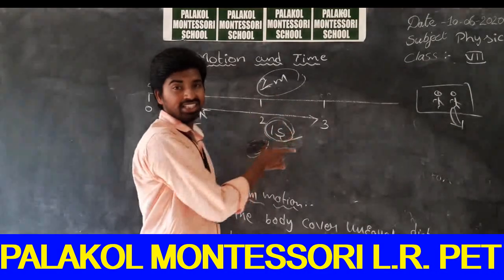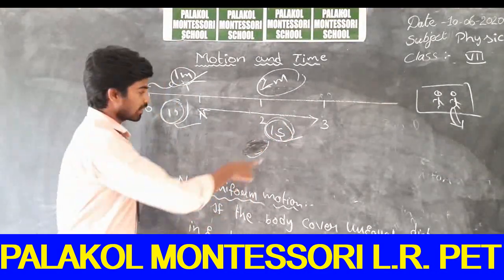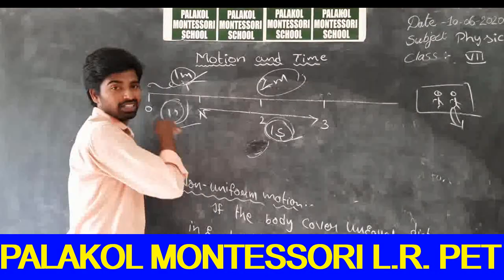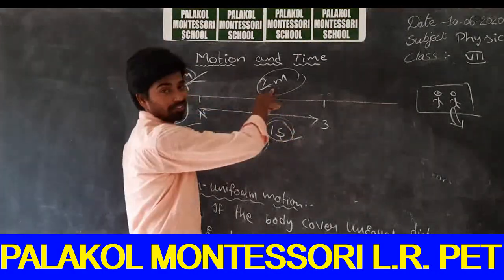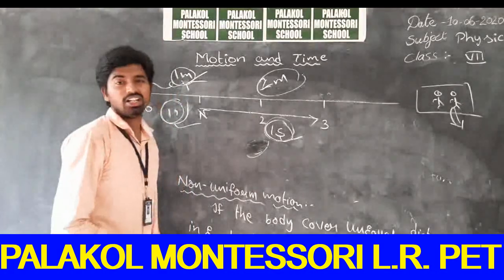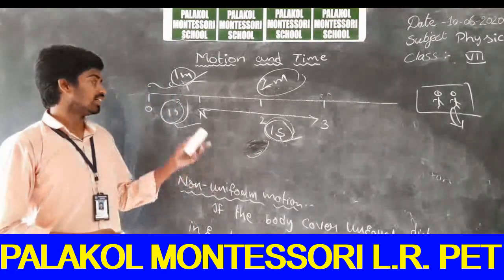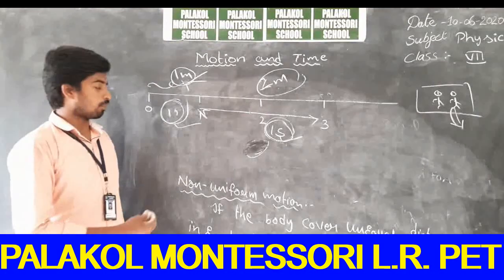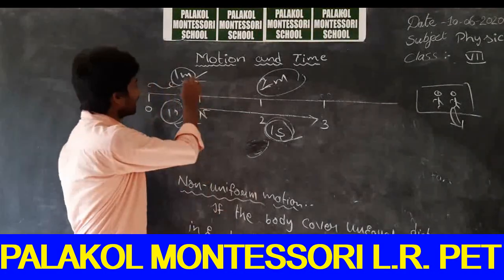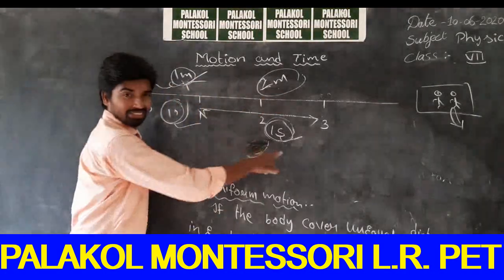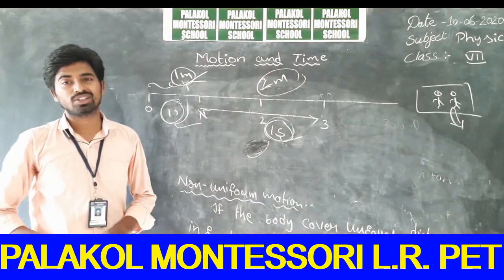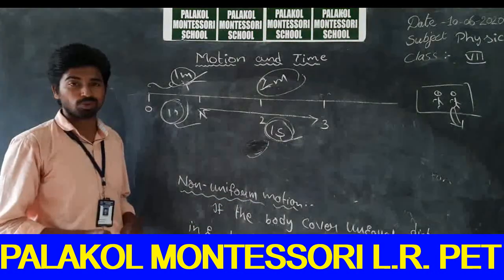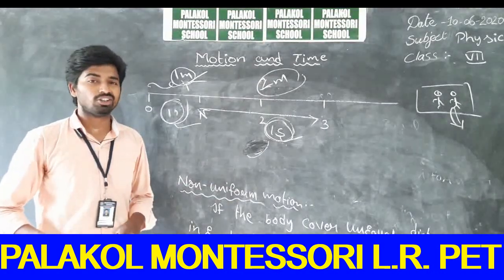So what happened here? The distance varied. For the same 1 second of time gap, here I have traveled 1 meter and here I have traveled 2 meters. So this is non-uniform motion. So if the body covers unequal distances in equal intervals of time, then the object is said to be in non-uniform motion. So this is about the concept of motion, uniform motion and non-uniform motion.